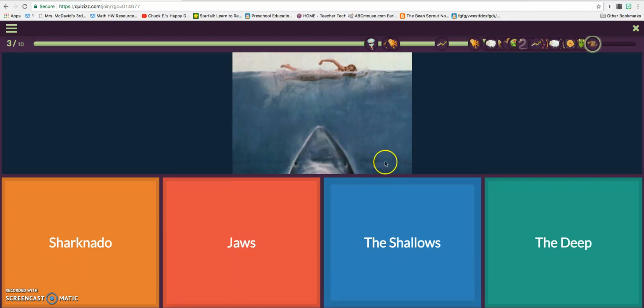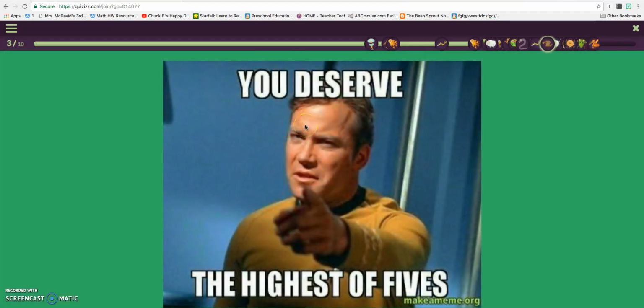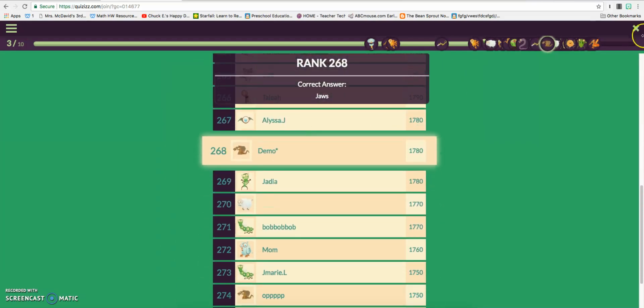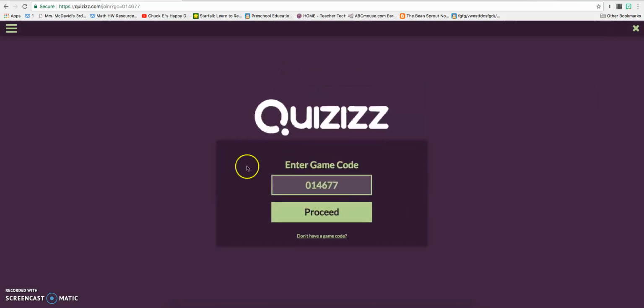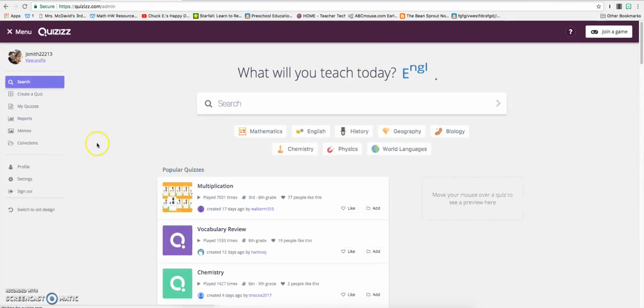When I'm finished, it will show me my points based on everyone in the class and my rank, as well as my accuracy. Yes, I want to exit this game. And then let's go back to the teacher's version. Put the website back in. And look at the report. So that was just what the kids would see when they play Quizizz. And as you can see, each time they answer a question, it does show their rank among the class.